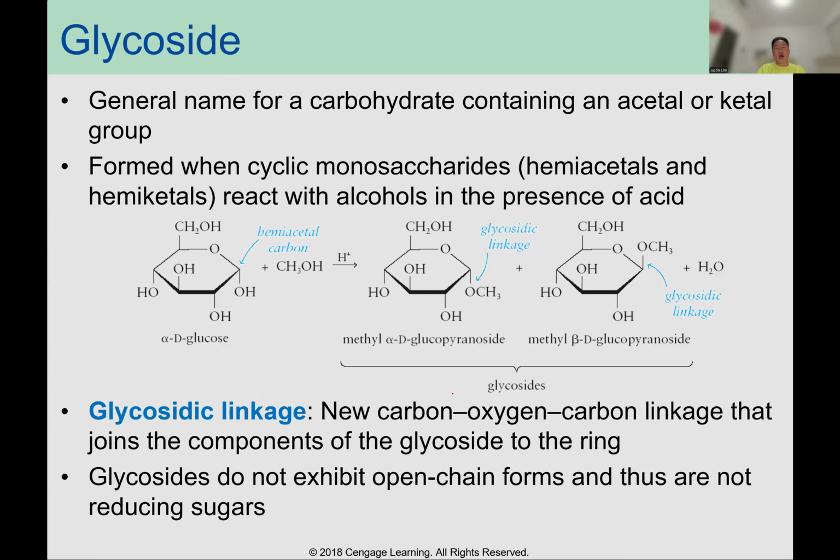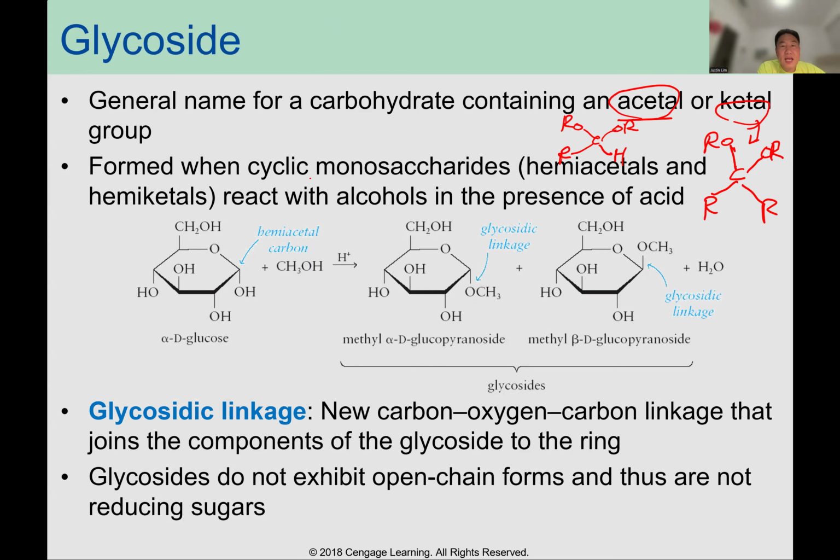Next, the name for carbohydrates containing acetal or ketal groups. What is an acetal? On the same carbon you can see two OR groups, and you can see R and hydrogen. That's an acetal. What is a ketal? You need to see the same two OR groups on the same carbon and then two R groups. That's a ketal.